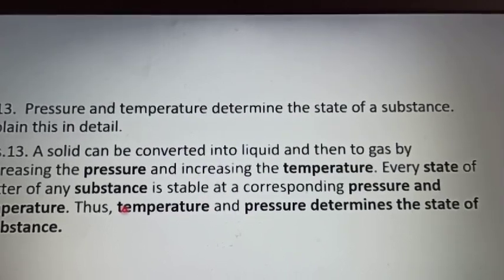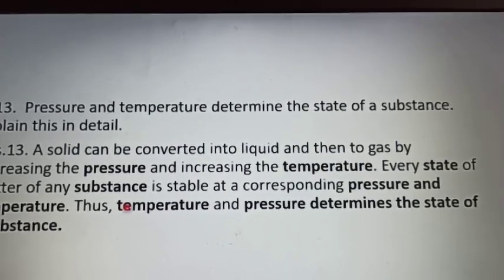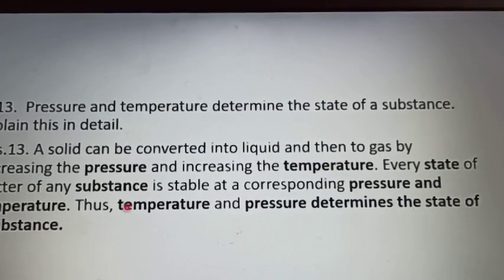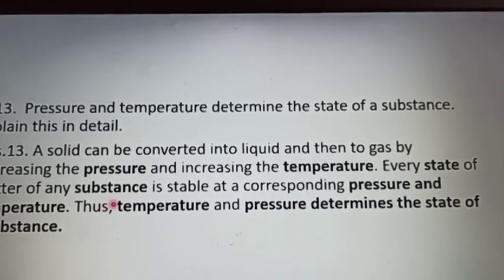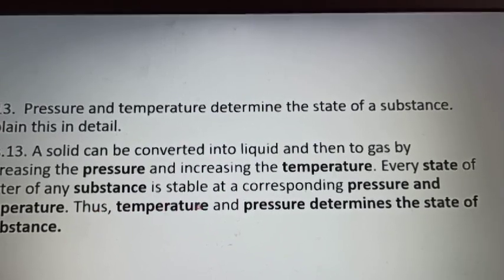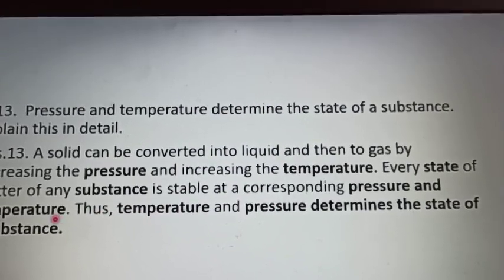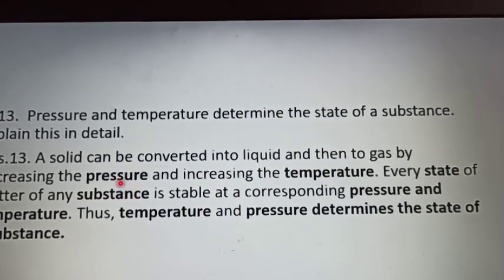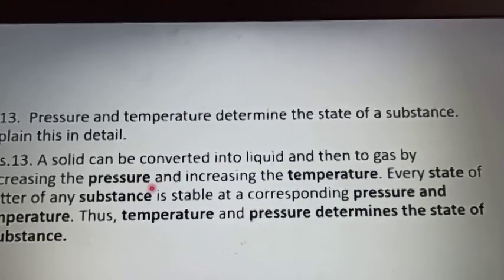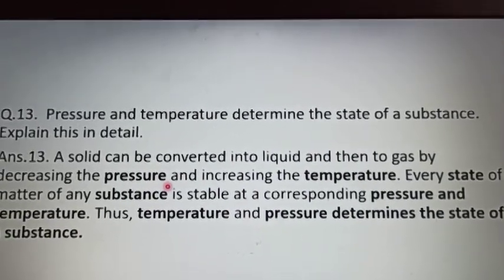So if the temperature and pressure remain the same, the state will be the same, or stable, you can say. Thus the temperature and pressure determine the state of a substance. But if you increase the temperature or decrease the pressure, or increase the pressure or decrease the temperature, the state of the substance will change.